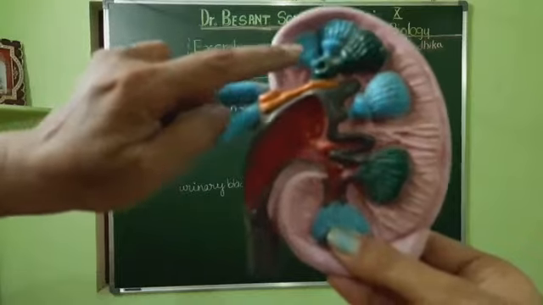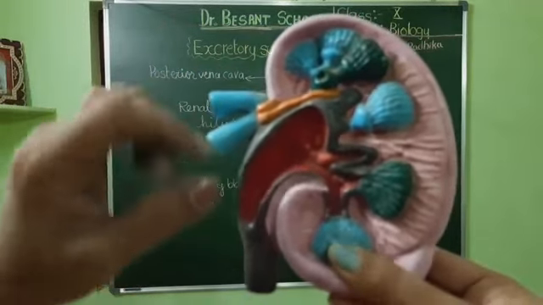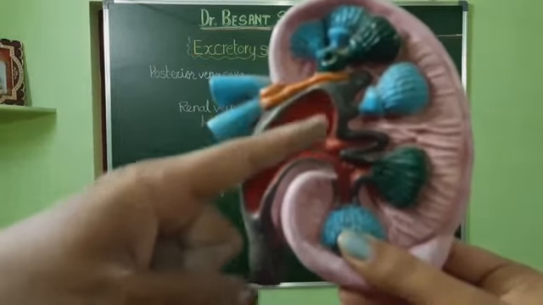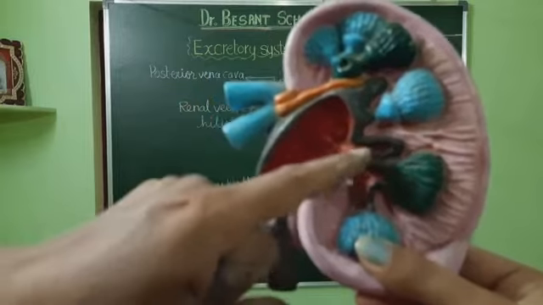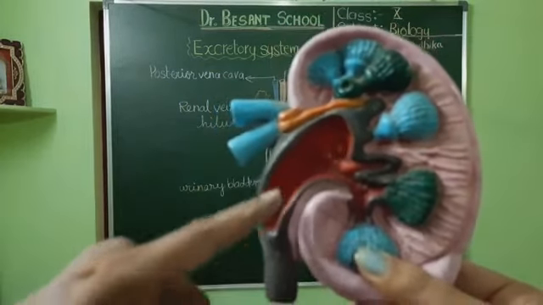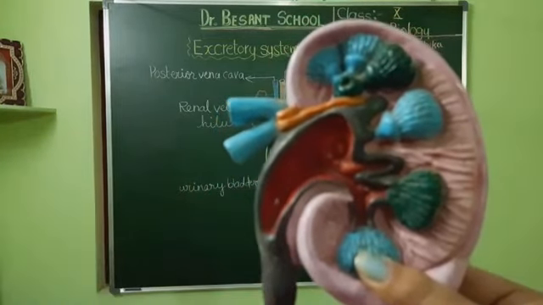Groups of nephrons join together to form a collecting duct. That collecting duct opens into these calyces. From there the calyces collect the urine and open into the pelvis region in the central region. From there the urine will be collected by the ureters.